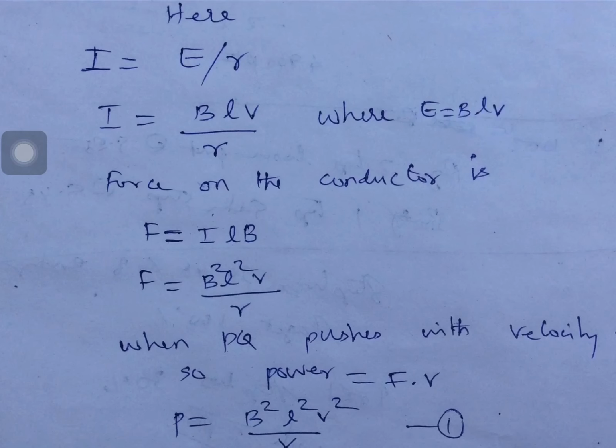When PQ is pushed with the velocity V, the power is F into V, or we can write P equals B square L square V square by R. Am I right? So this is the power produced by the electric field. In the same way we can look at the other side.